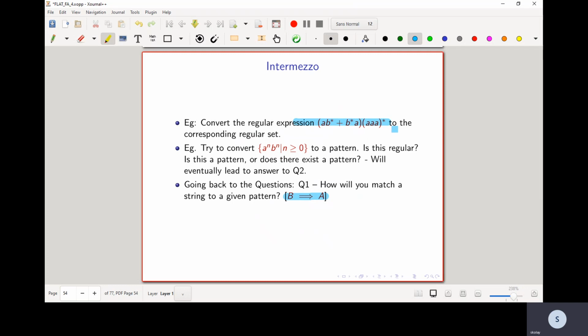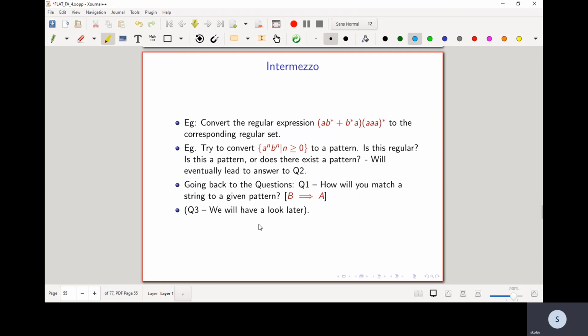And from the first example, we saw a way of expressing this pattern in terms of a finite automaton, which could be an NFA with epsilon transitions. Now, if I want to see whether a given string matches this pattern, all I need to check is whether the string is being accepted by the finite automaton or not. Once I am able to draw the finite automaton, it is a polynomial time algorithm to check whether this string is being accepted by the finite automaton or not. And this answers question 1.